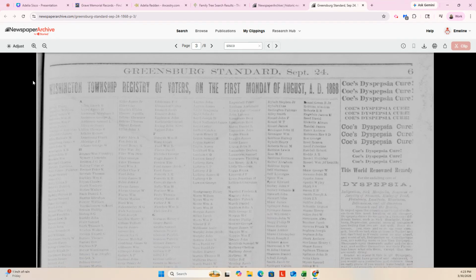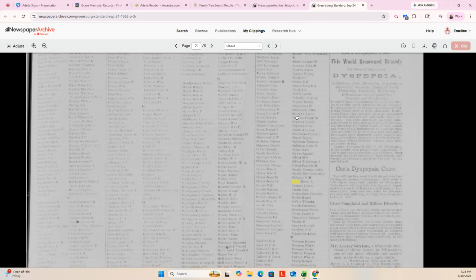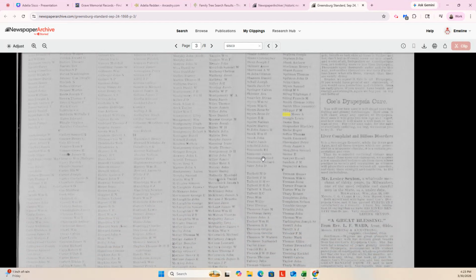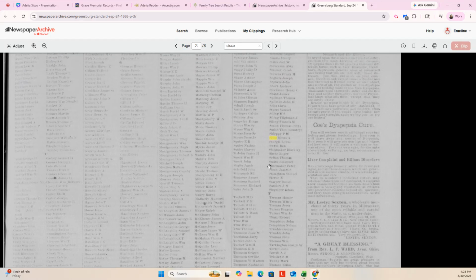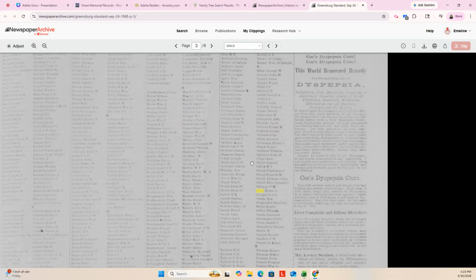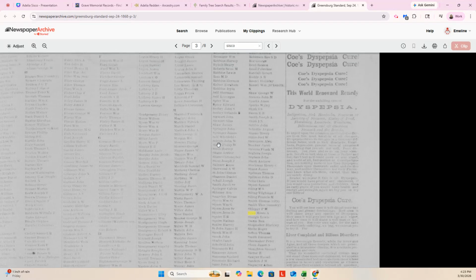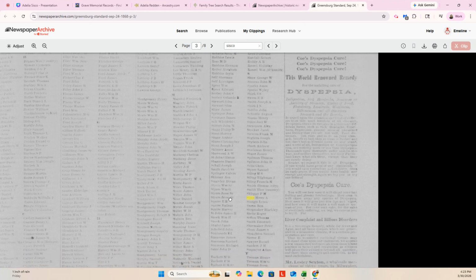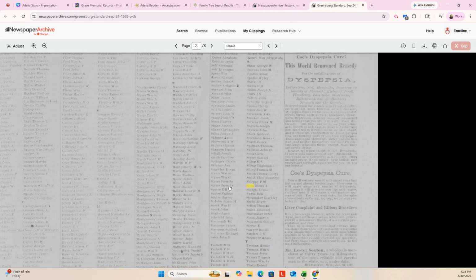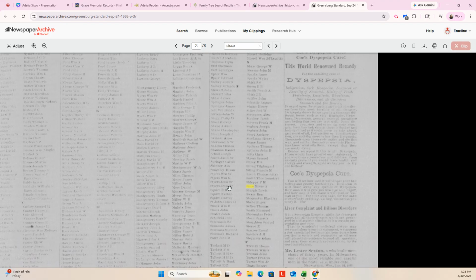What is this? Washington Township Registry of Voters. Oh, how fun is that? Oh, I love that. That is so clever. So these are all of the people that were registered to vote. And one thing that's kind of curious, as you're looking at things like this, these are all of the S's. If you take a quick scan, you'll notice that these aren't in alphabetical order. I immediately thought that it probably was.